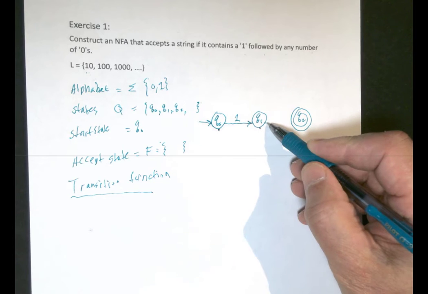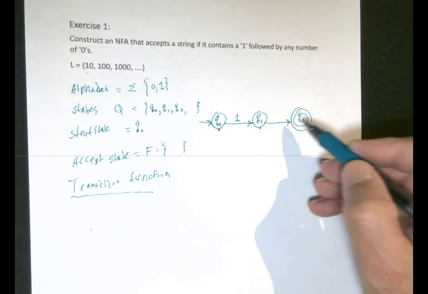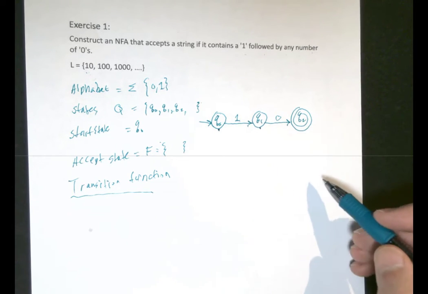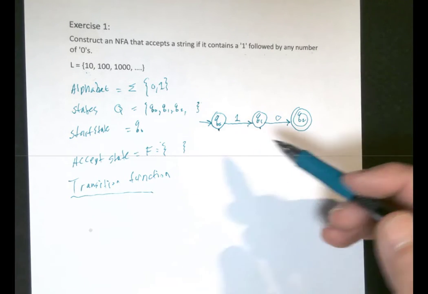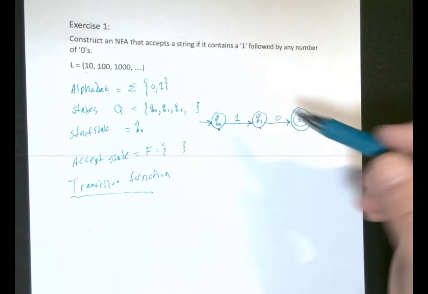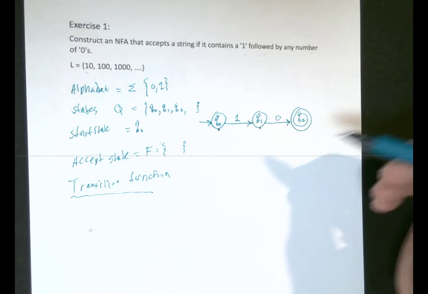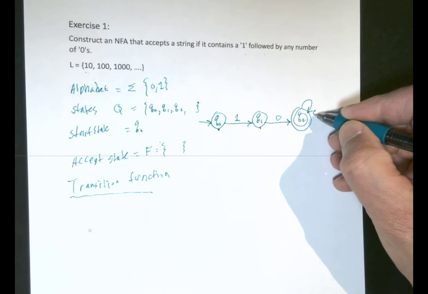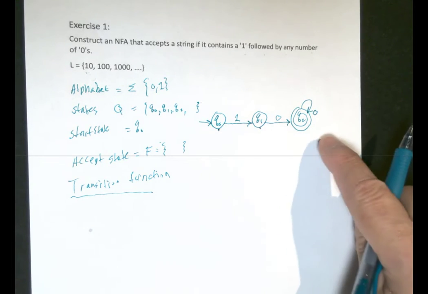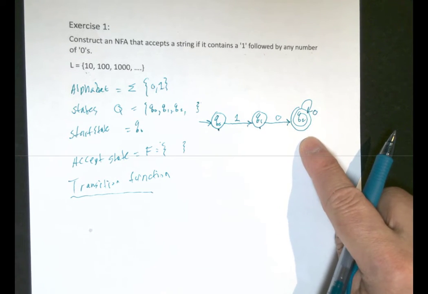But if I read a 0, I go to Q2. If I read more zeros here, it's okay, because as long as I have a 1 first, that's it. I can just loop it in, and that's my accepting state.